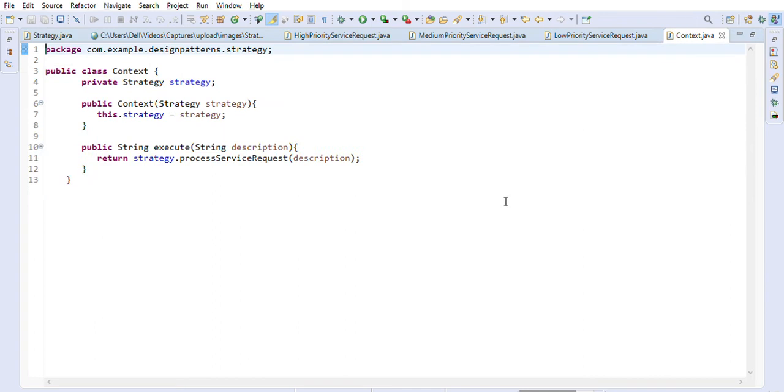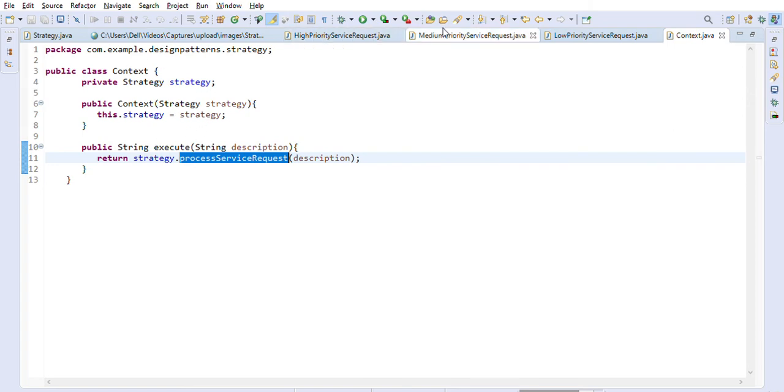So this is the context class. The context class takes the strategy into its constructor, right? And the context class decides at runtime which strategy you want to use to submit the ticket, right? If you want to use the high priority strategy, or medium priority strategy, or low priority strategy, because based on the service ticket you decide which strategy you want to execute from the strategy interface. So that's what this context is.